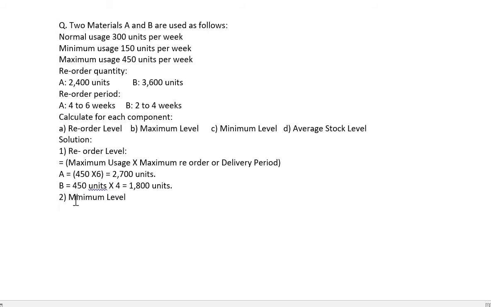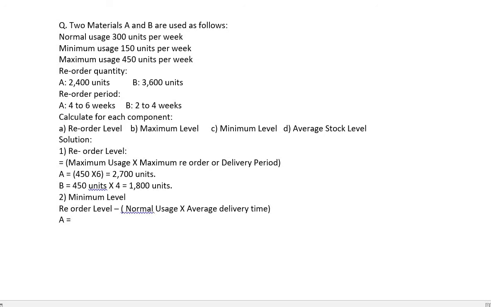Now we have to calculate minimum level. The formula for calculating minimum level is reorder level minus normal usage multiplied by average delivery time. Now let's see for A first.